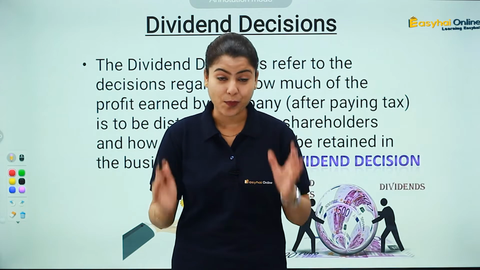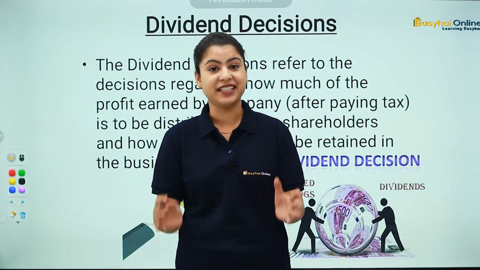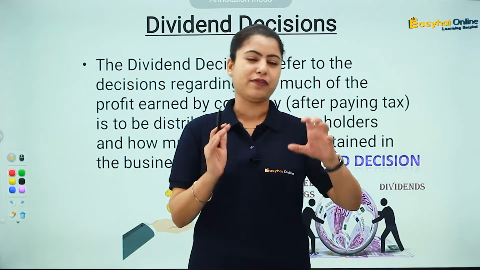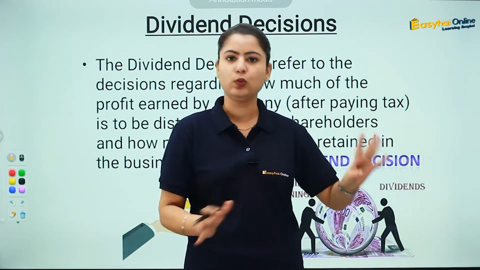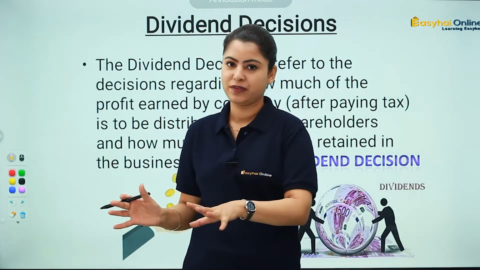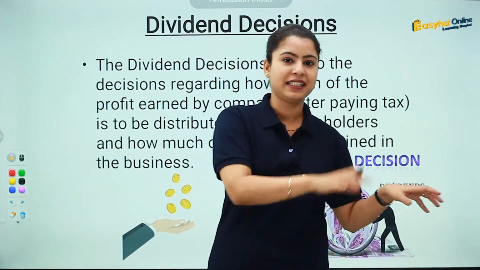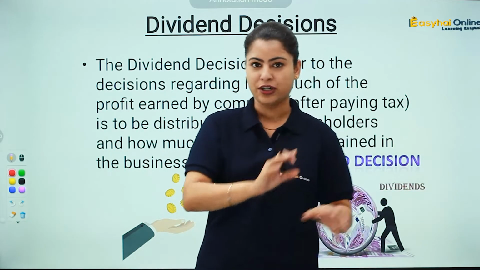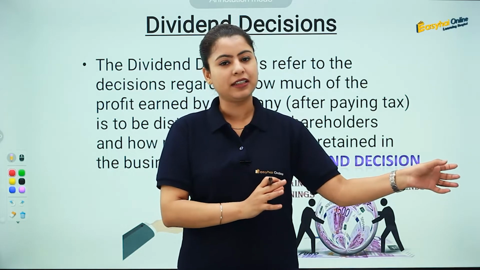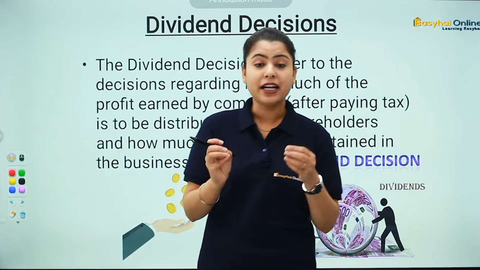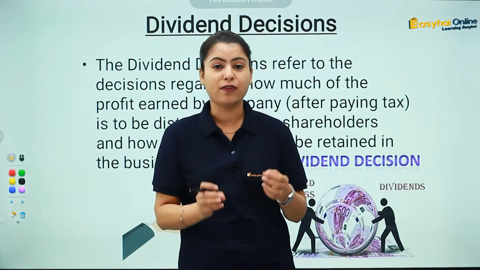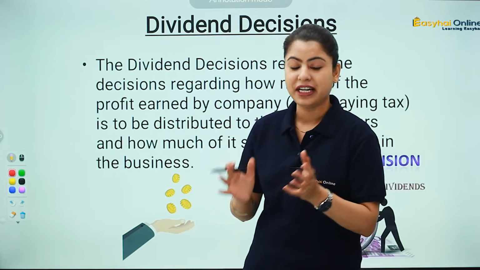Our third important decision is the dividend decision. We have found out how to raise our finance. There are two sources of finance, borrowed funds and owner's funds. Then we invested that in long-term assets and short-term assets, that is the capital budgeting decision and the working capital decision. Now another important decision of finance is the dividend decision.